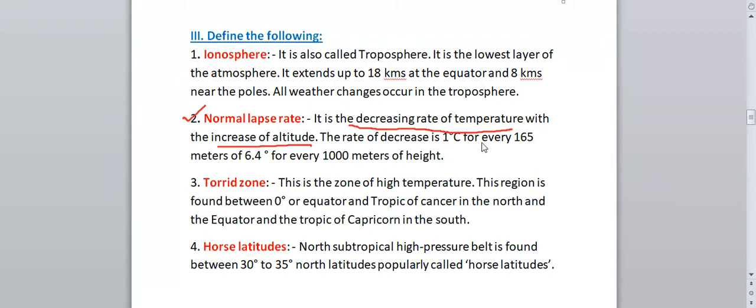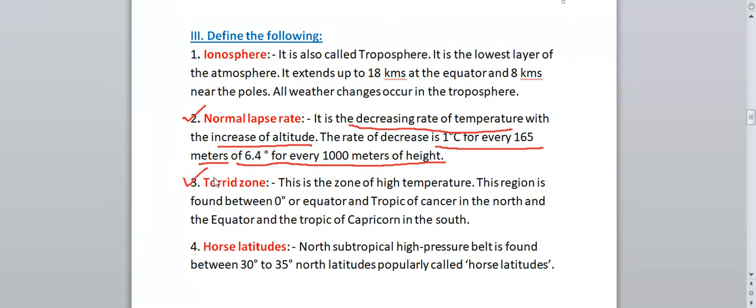The rate of decrease is 1 degree Celsius for every 165 meters, or 6.4 degrees for every 1000 meters of height. So what will be the rate of decrease of temperature? 1 degree Celsius for every 165 meters. As the height increases by 165 meters, the temperature decreases by 1 degree, or by 6.4 degrees for every 1000 meters of height. When the height increases by 1000 meters, the temperature will decrease by 6.4 degrees.